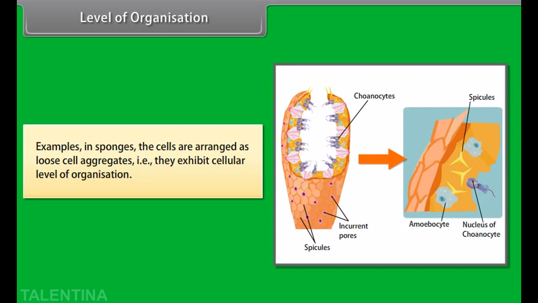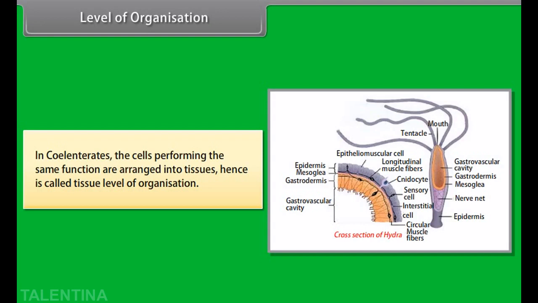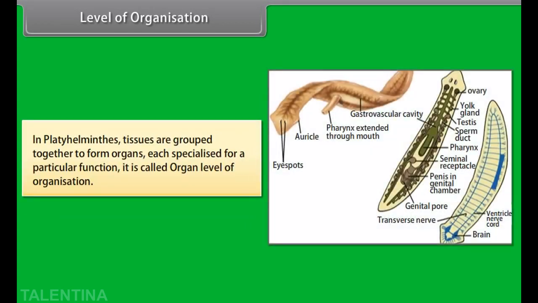Examples: in sponges, the cells are arranged as loose cell aggregates, that is, they exhibit cellular level of organization. In coelenterates, the cells performing the same function are arranged into tissues, hence it is called tissue level of organization. In Platyhelminthes, tissues are grouped together to form organs, each specialized for a particular function. It is called organ level of organization.